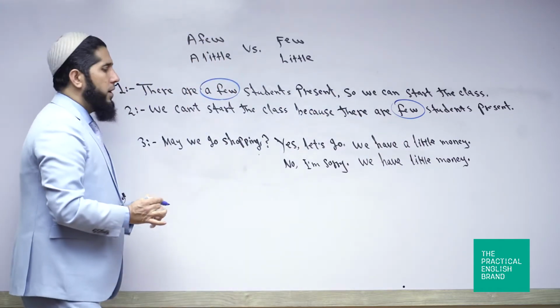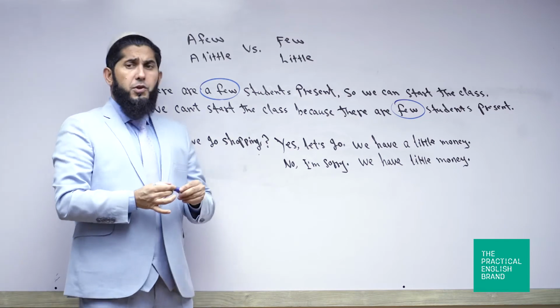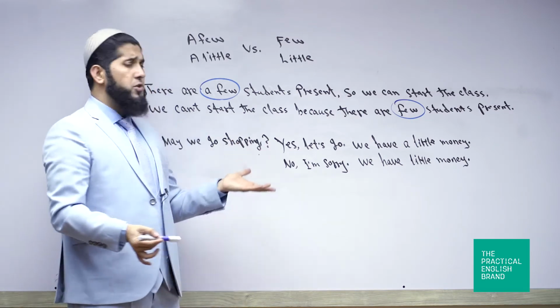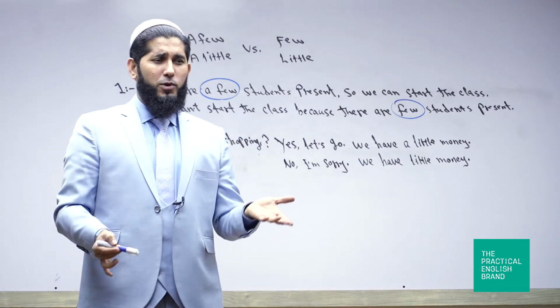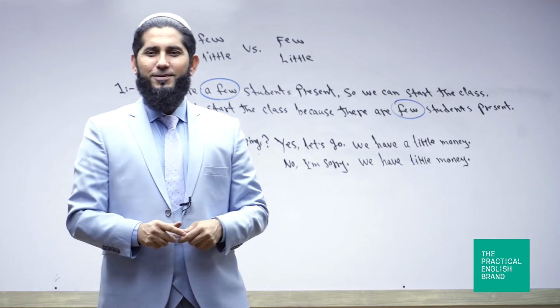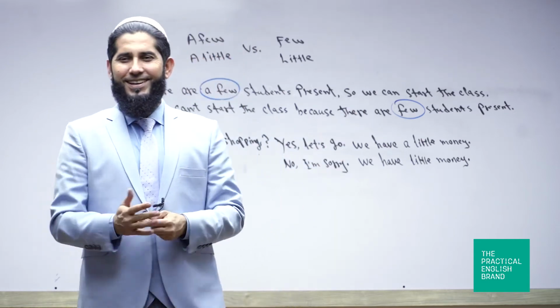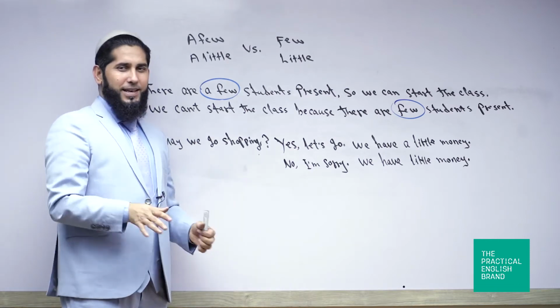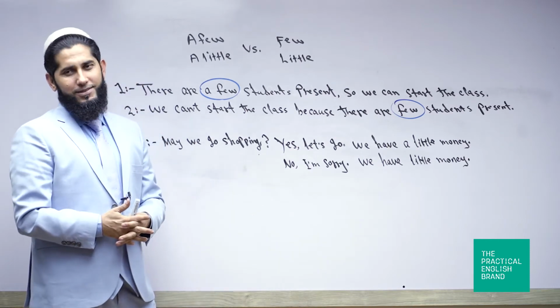Okay, and now, let's say you are married. Your wife is telling you, may we go shopping today, for example? To a shopping center or market or somewhere, right? So may we go shopping today? And let's say it's a weekend, okay?